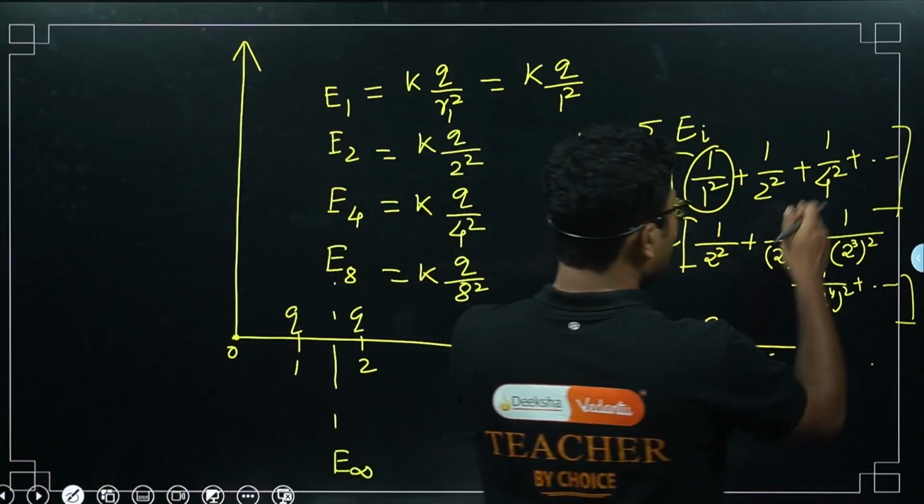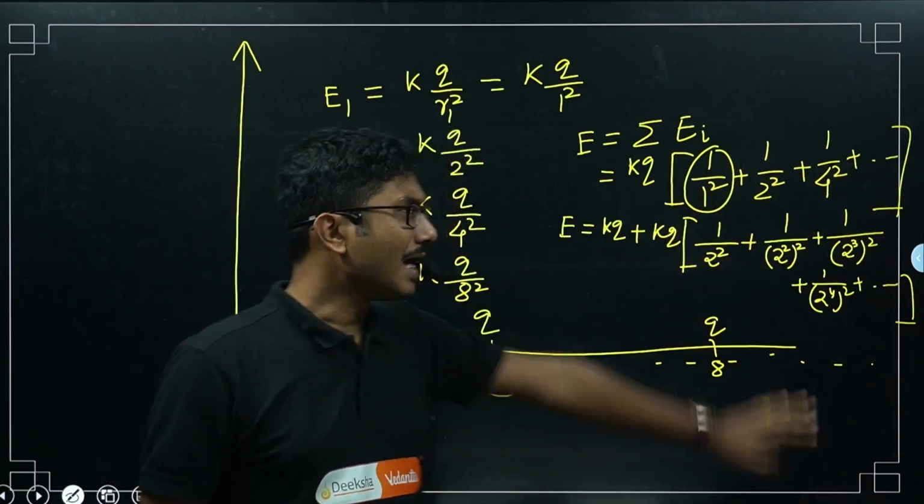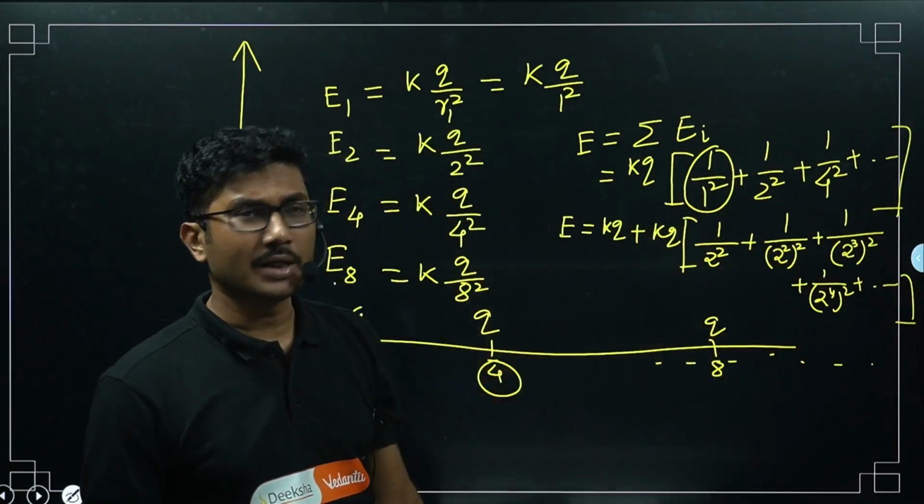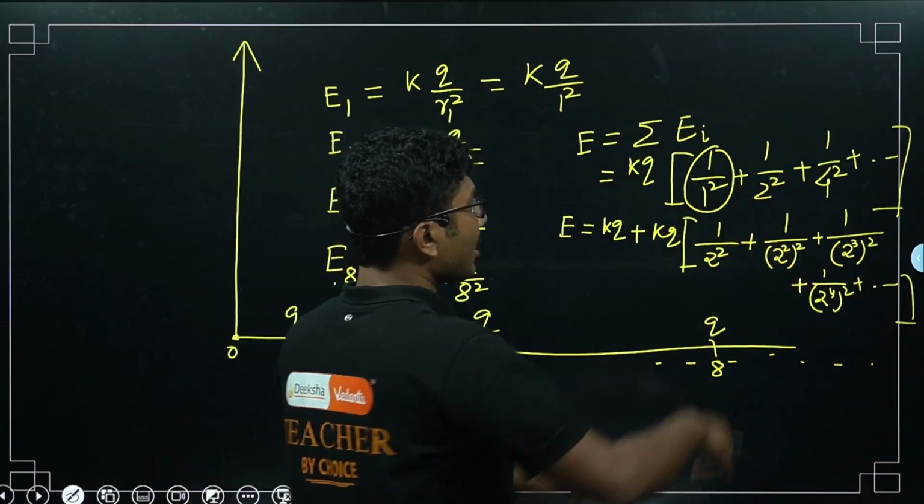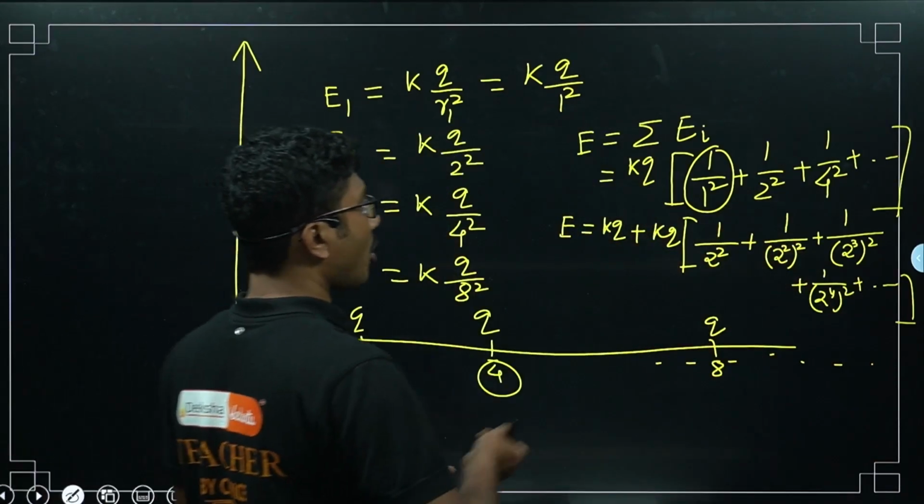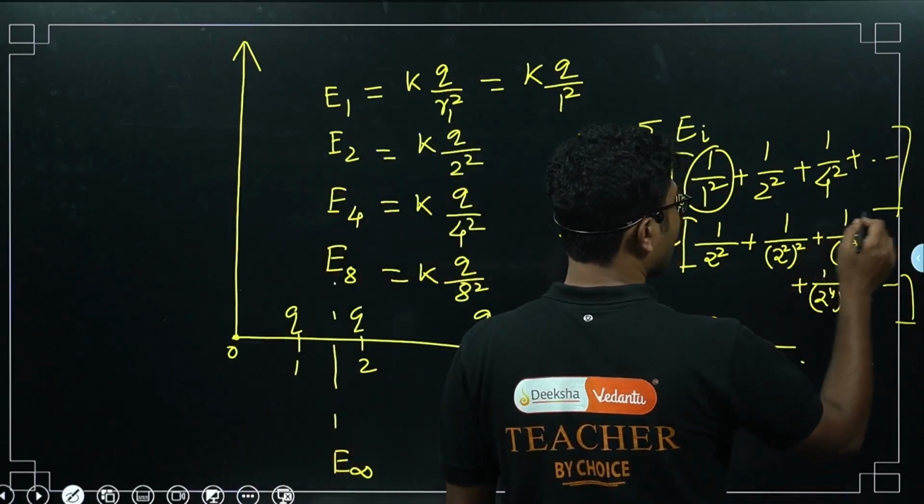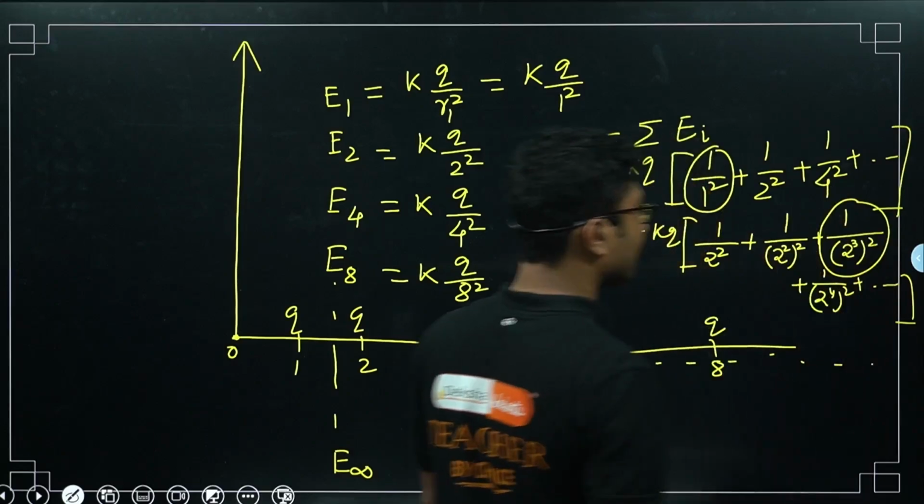Now what is this? This is a GP series, an infinite GP series, and the common factor is less than 1. So this is a converging series, we know that, right? Now what is the common factor? How can we find the common factor? To find the common factor, you have to take any number and divide that by the previous number, right?